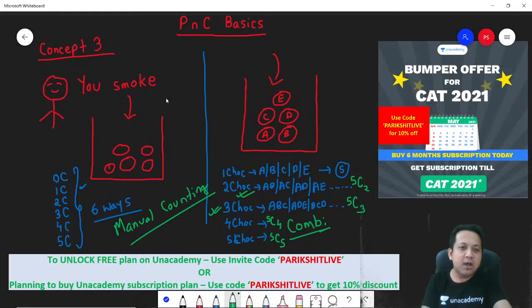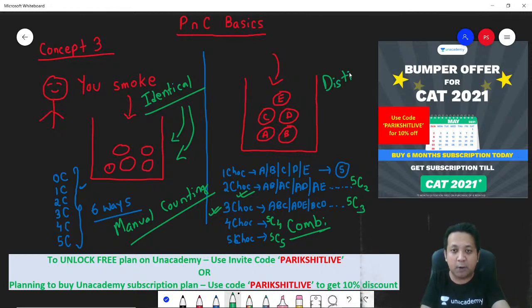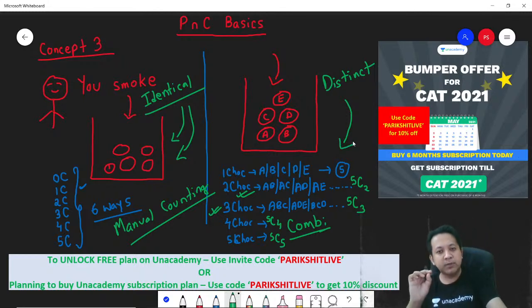Many a times the left hand side questions in the book are given by the word identical. Identical. You do not apply any formula for combination. Why? Because all of them are the same. But on the right hand side was a case of distinct objects. Distinct. In this case, you use the concept of combination. I hope to an extent at least you are able to visualize what is PNC.